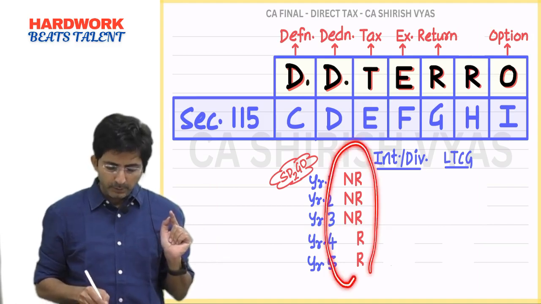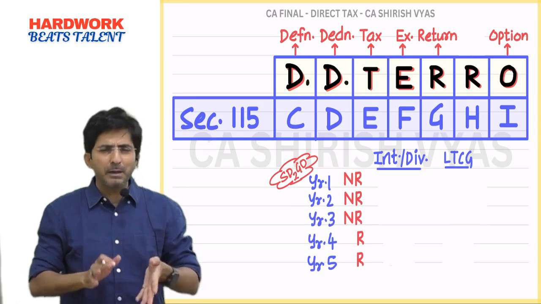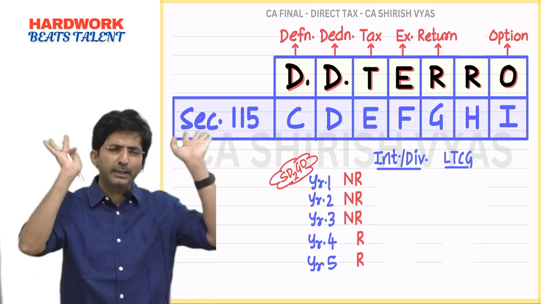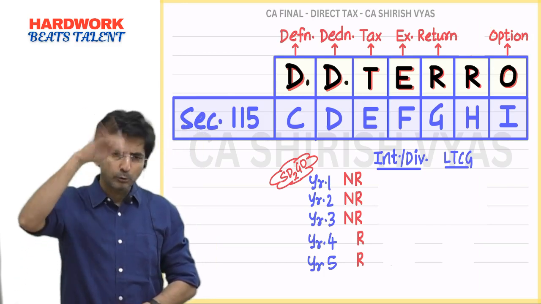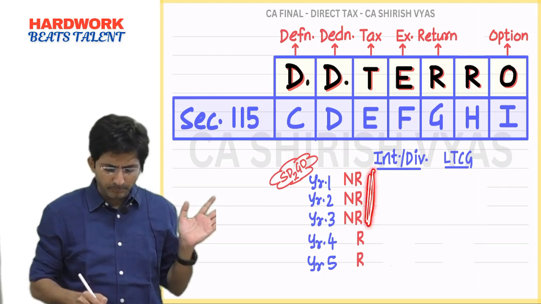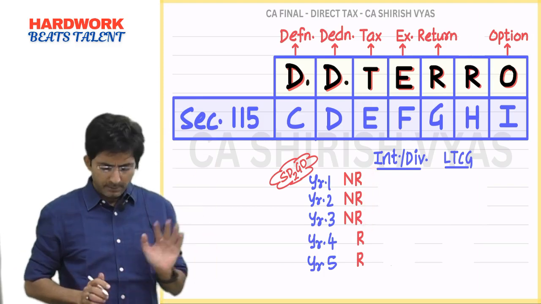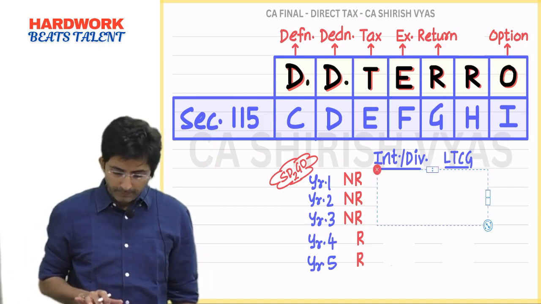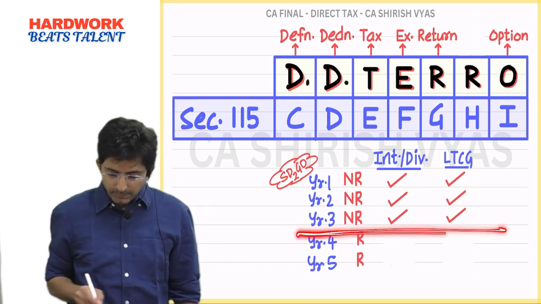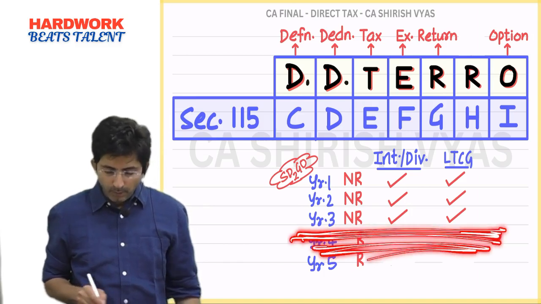So this you understood, no? This is my assumption. In fact, my brother has been in Hong Kong for more than 10-15 years. Okay, he keeps coming to meet us, but for a long time he is there. But in my example, assume 3 years he was NRI. Now he came to India in year 4. So what will happen? Tell me, in the first 3 years, you are NRI.